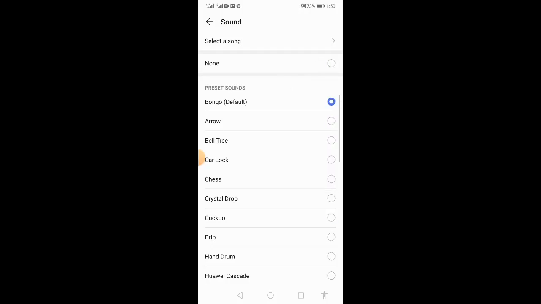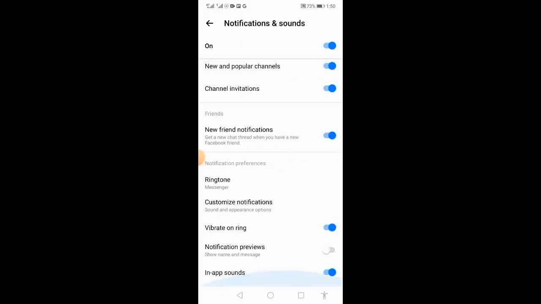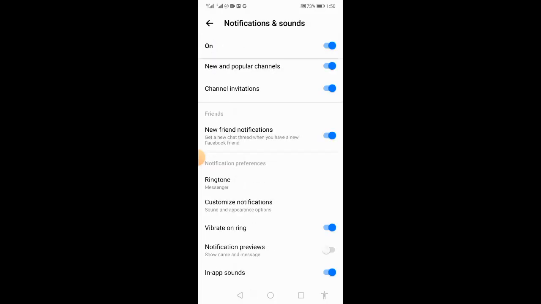You will select any random ringtone and go back, and there is ringtone, and you will also check that it has been selected.